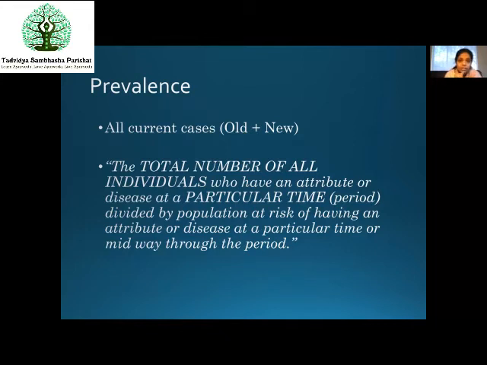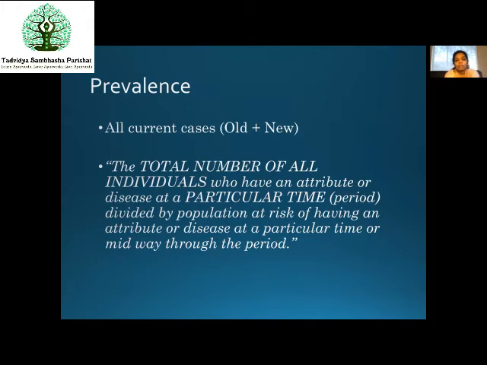Now what is the definition? The total number of all individuals who have an attribute or disease, whoever has the signs and symptoms of a particular disease, for example COVID. Right now, let us only concentrate on that because you are getting more and more familiar with it.